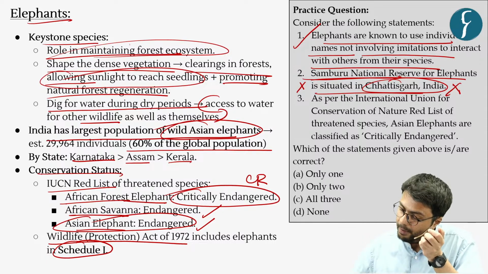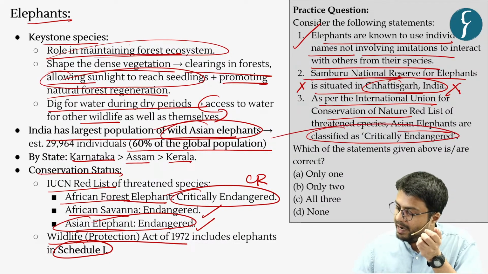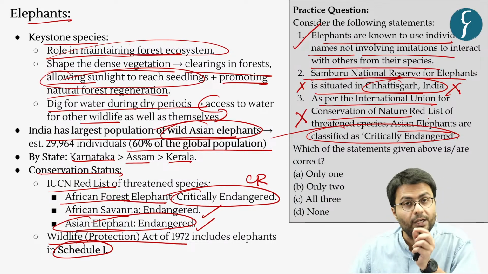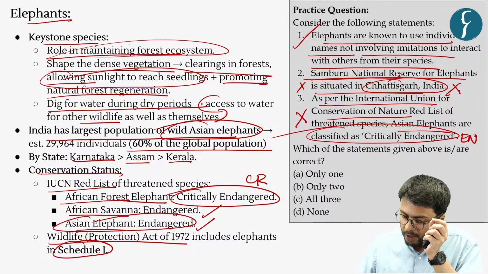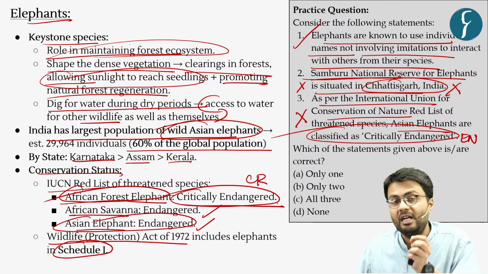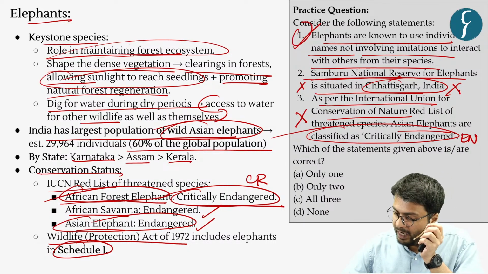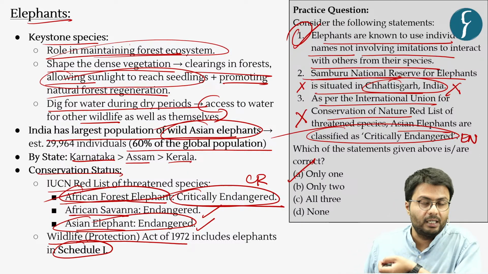The third statement: as per the IUCN Red List, the Asian elephants are categorized as critically endangered, which again is incorrect, because Asian elephants, according to IUCN Red List, are categorized as endangered, whereas the African forest elephant is categorized as critically endangered. Now, as only one statement is correct, hence option A is the right answer to this practice question.